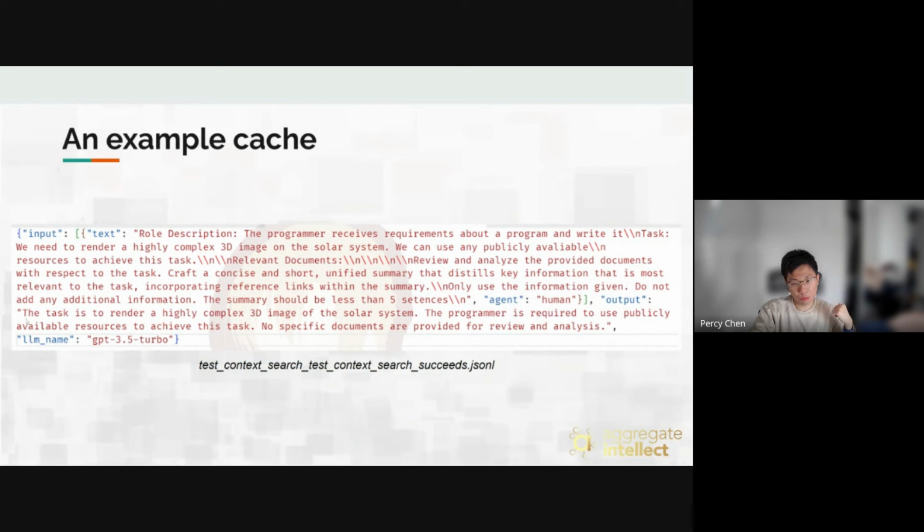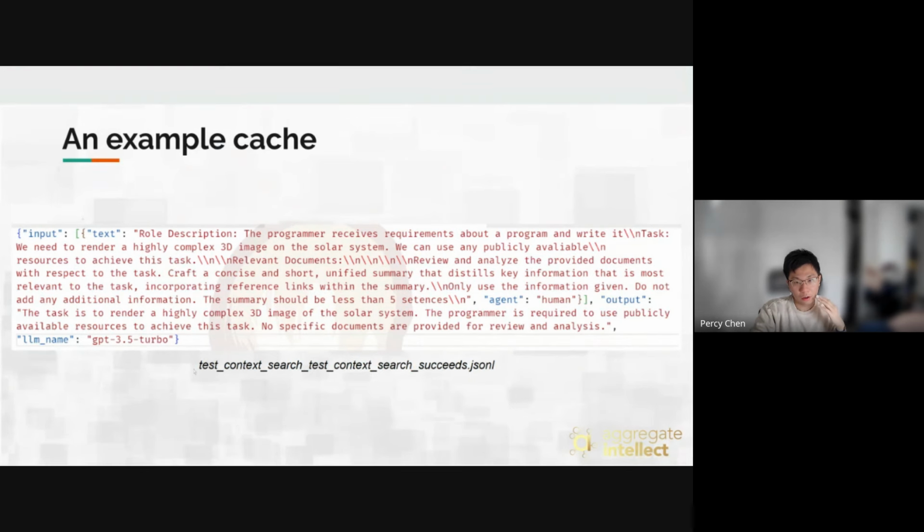We will also have the output, which is the result from the large model. I will also record the model that we used so that we can distinguish the output from different large models, and we can also compare them.